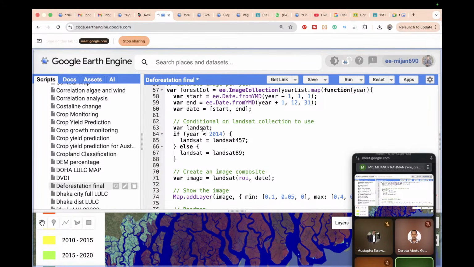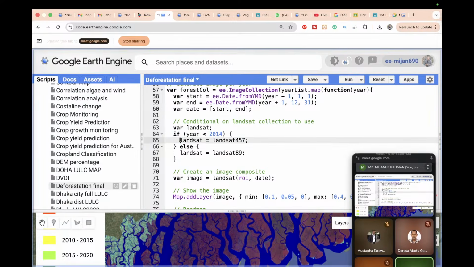Suppose I need the image for 2014, or an image less than 2014, and this image is available in the Landsat 457 function, then it takes it. But suppose this image is not available in Landsat 457, then it simply goes to the second step, because it is an if condition.